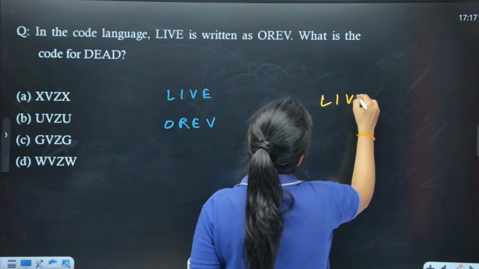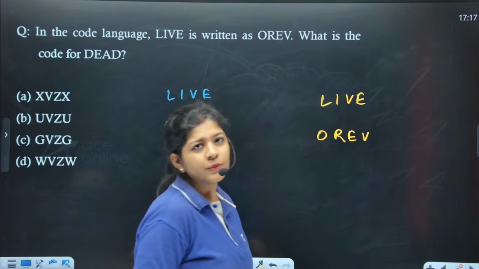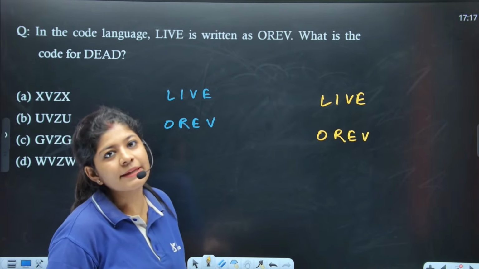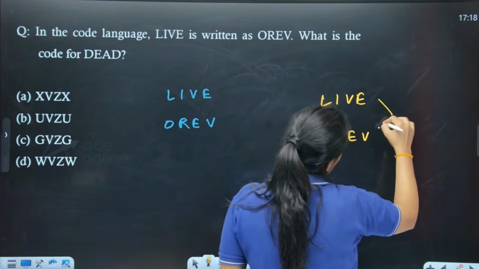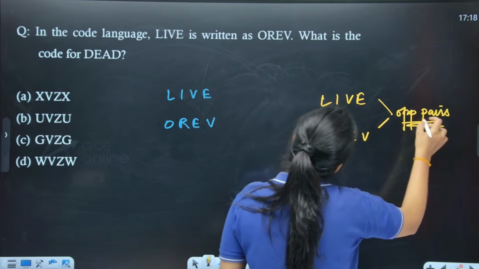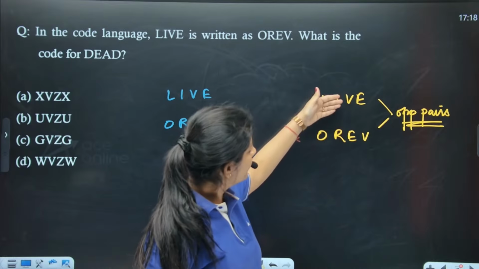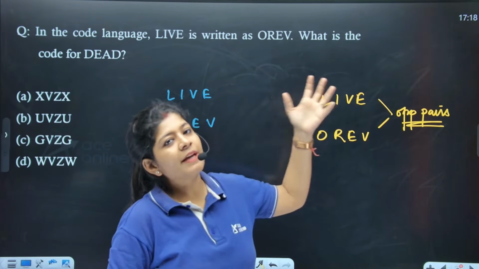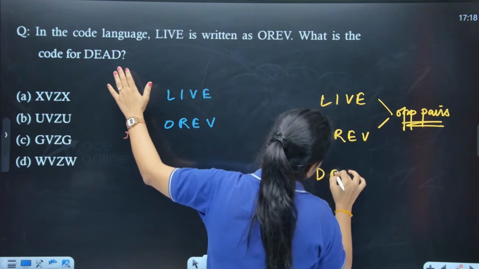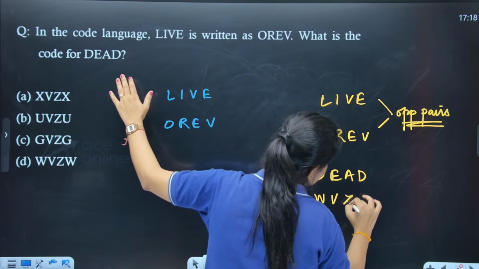So here we are having live, which is coded as O-R-E-V. If you see these alphabets carefully, you get to know that these are basically the opposite pairs of each other. L-O, and so on. So if we are having a combination of opposite pairs, we need to find out the opposite pair of dead, right? So W, V, Z, W.